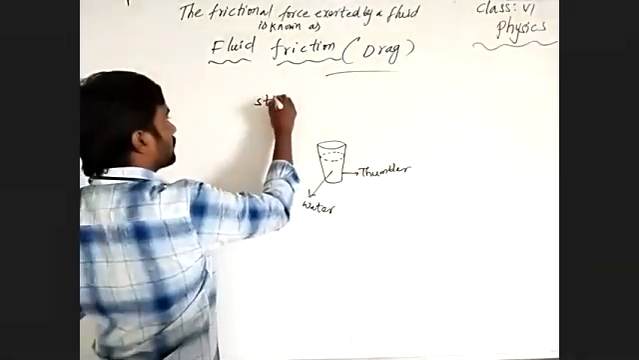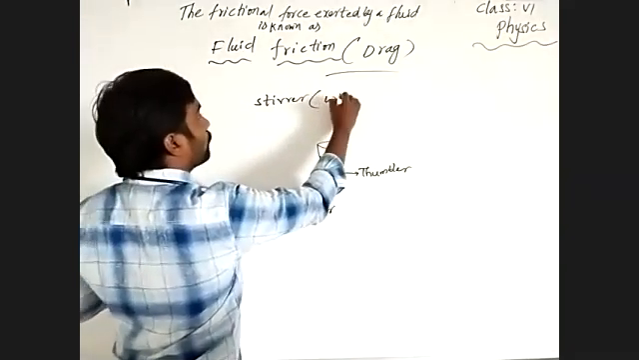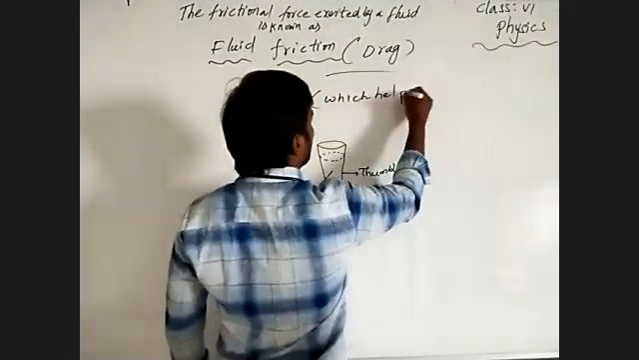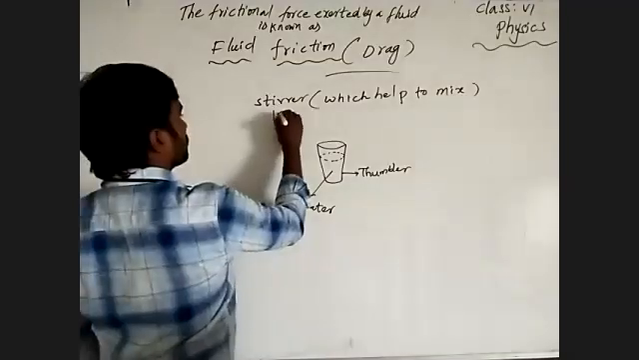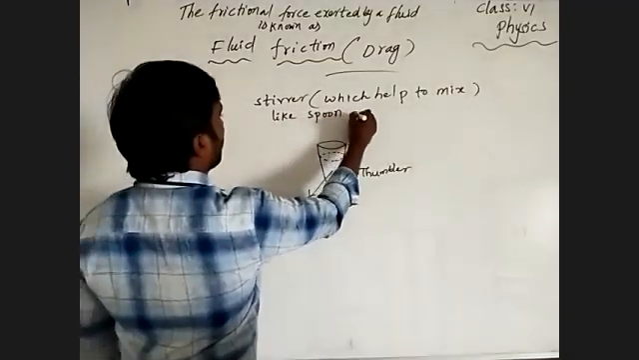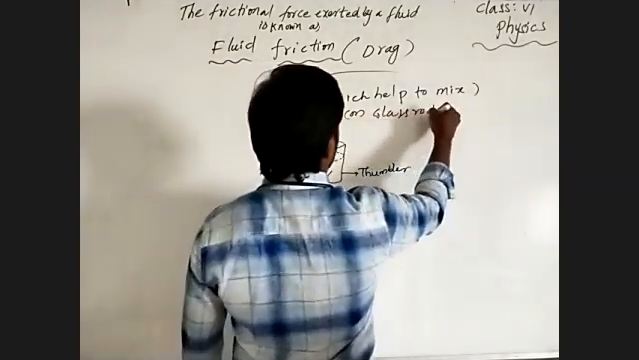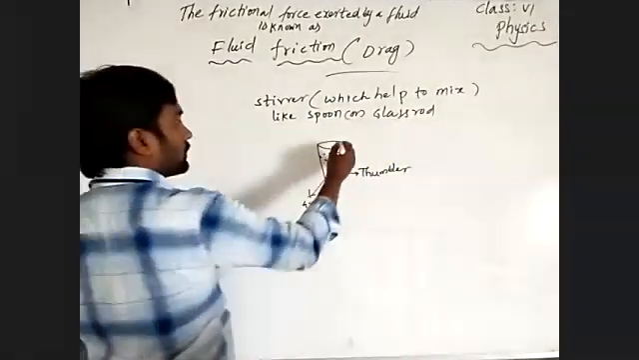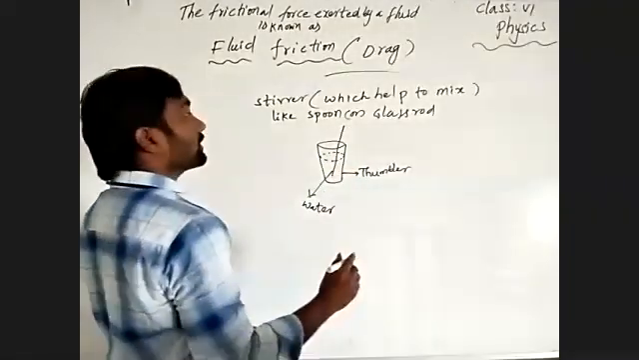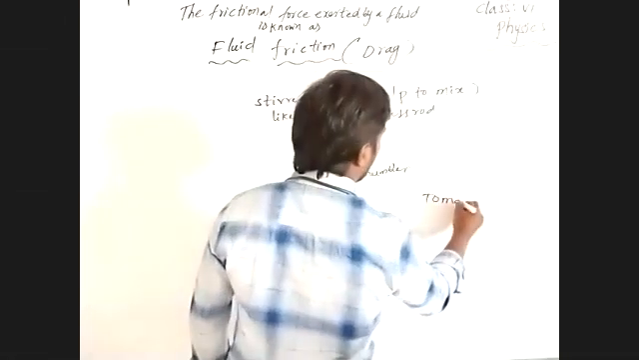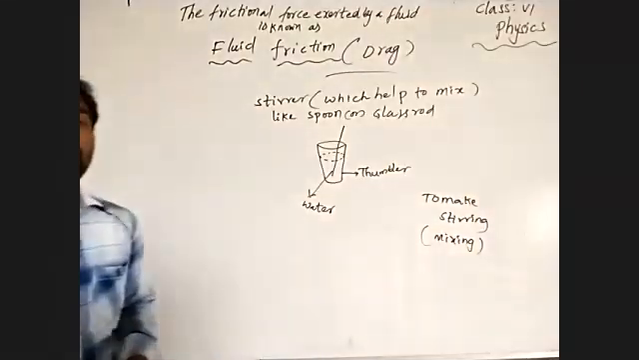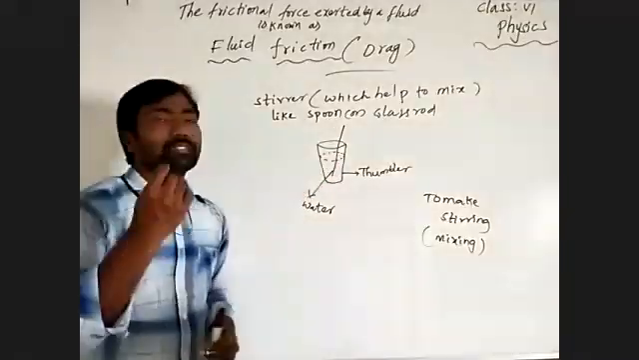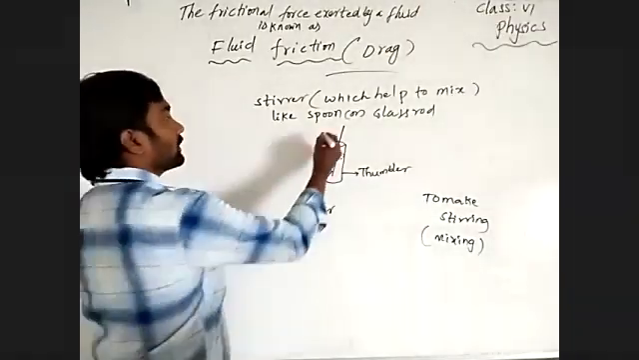Stirrer means something which helps to mix, like a spoon or glass rod. So we are using a stirrer to make the stirring. Stirring means mixing. You are stirring with the help of a stirrer in this particular order.